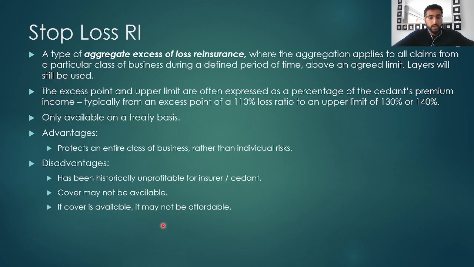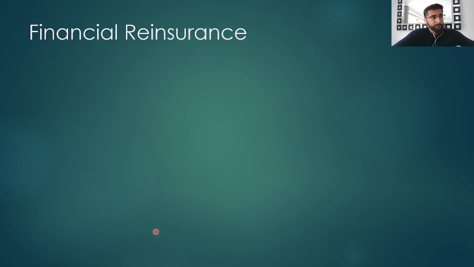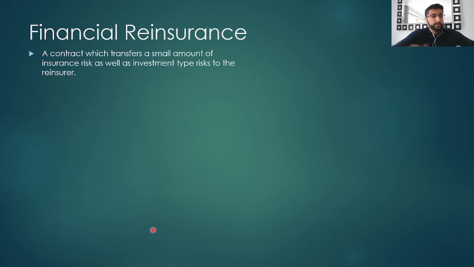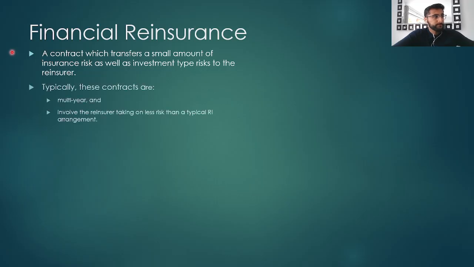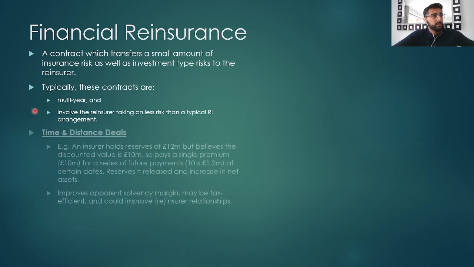So we'll now look at other conventional types of reinsurance, the first being financial reinsurance. Financial reinsurance is a multi-year contract which transfers a small amount of insurance risk as well as investment type risks to the reinsurer. Typically, these contracts are multi-year, as I've said, and involve the insurer taking on less risk than a typical reinsurance arrangement. Now, the first example of this is a time and distance deal.